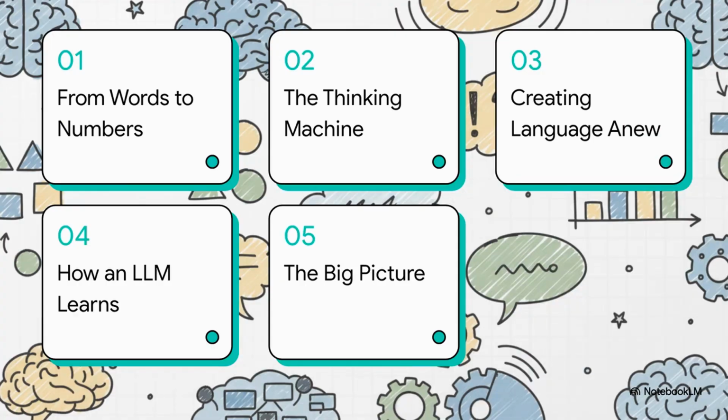So here's our roadmap for today. We're going to start with how words get turned into numbers. Then we'll peek inside the thinking machine. After that, we'll see how it creates brand new language, how the model learns in the first place. And then finally, we'll zoom out for the big picture.